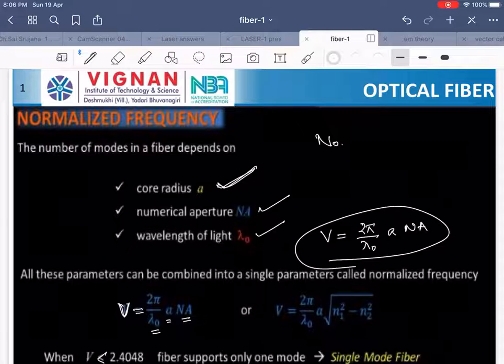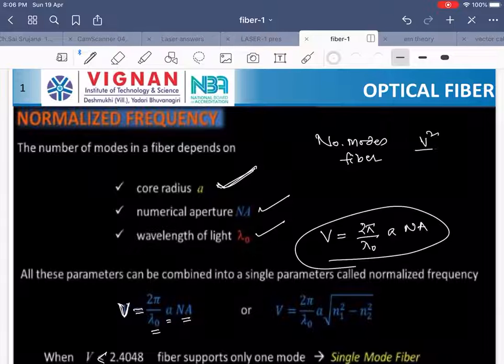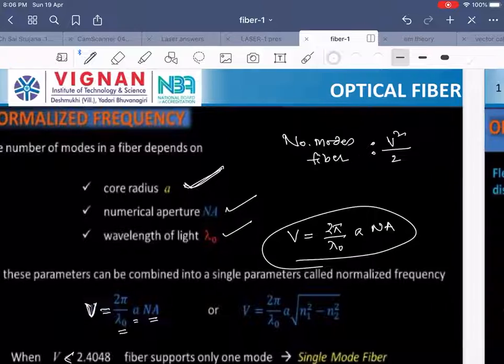There is a formula: the number of modes propagating through the optical fiber can be written as V square by 2. In some optical fibers, it can be represented as V square by 4. That we will discuss in types of optical fibers. In general, the number of modes propagating in the optical fiber you can calculate using the formula V square by 2, where V stands for normalized frequency.